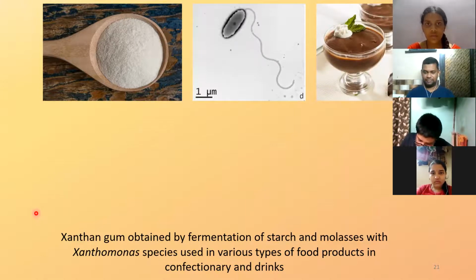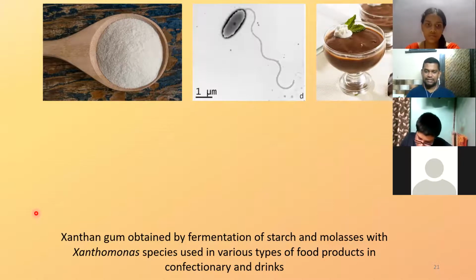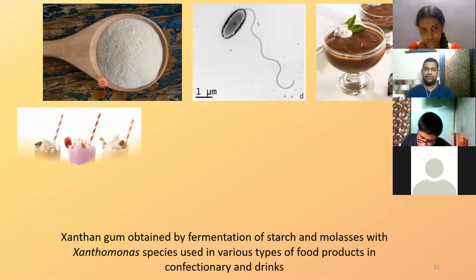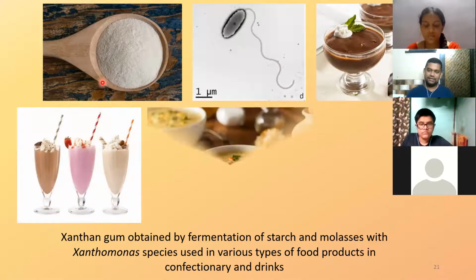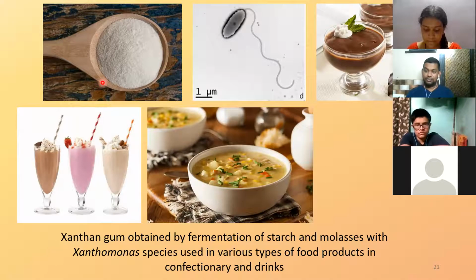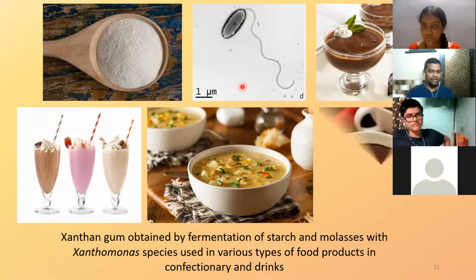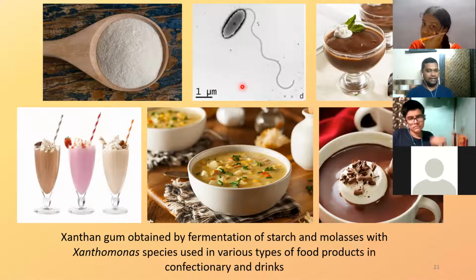You have to remember this also. So when Xanthomonas is used for fermenting starch and molasses, you get xanthan gum, which is useful for production of chocolates, drinks, confectionaries, soups. You get various brands of soup in the market, you get powder, you just have to add water and boil it. And this kind of sweet products also.